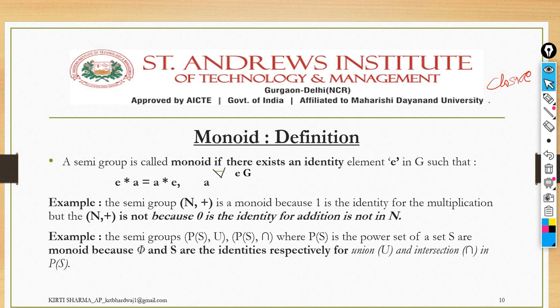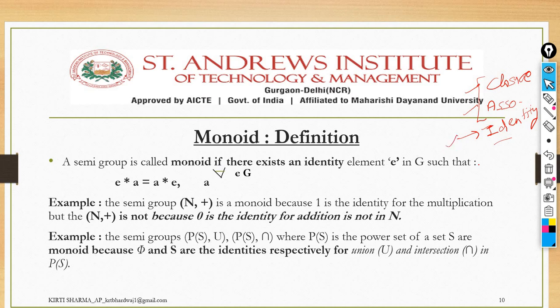For a semigroup, it must satisfy associativity. For a monoid, it must satisfy the identity property. In the same sequence that we have already studied, if it is not satisfying either closure or associativity, we will not check for the identity. If any set satisfies closure and associativity, only then will we check the identity property.